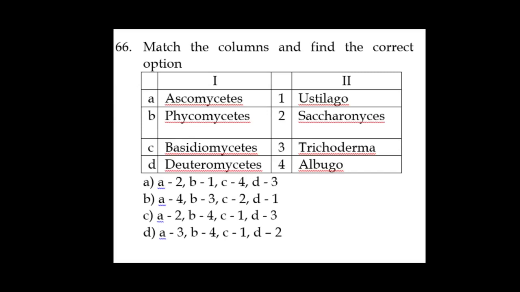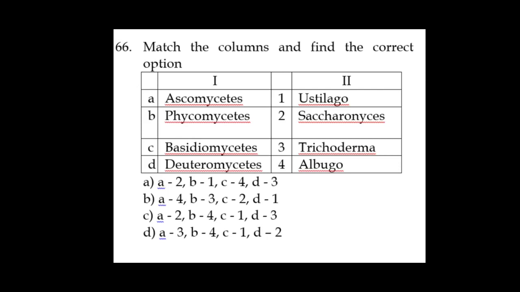Question 66. There is a match the type of question, so column 1 has to be matched with column 2. In the first column, classes of fungi are given. The second category is examples. So first, Ascomycetes has to be matched with the examples given in your NCERT. Ascomycetes includes Saccharomyces. You can correct the spelling there, Saccharomyces. This Saccharomyces cerevisiae is nothing but yeast.